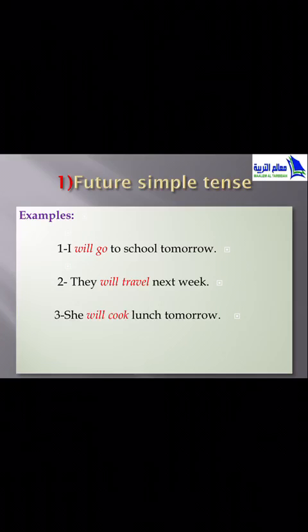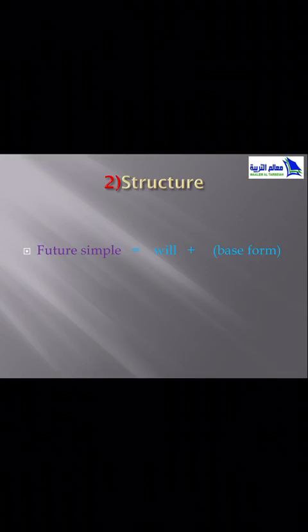The form is base form, ing form, or past form? Yeah, excellent. It's a base form. Now we note that will follows with base form. Now we'll move to number 2, structure.